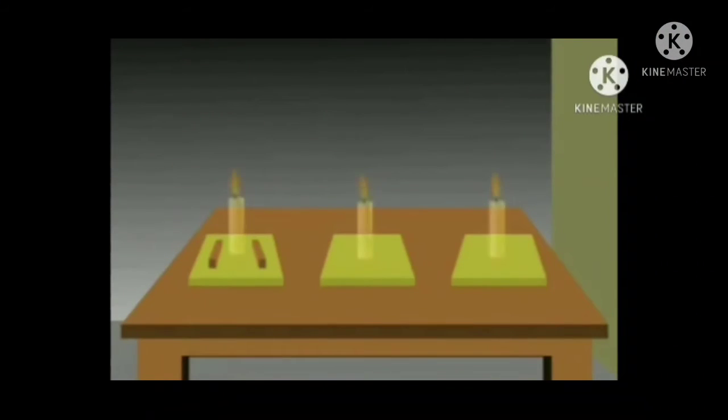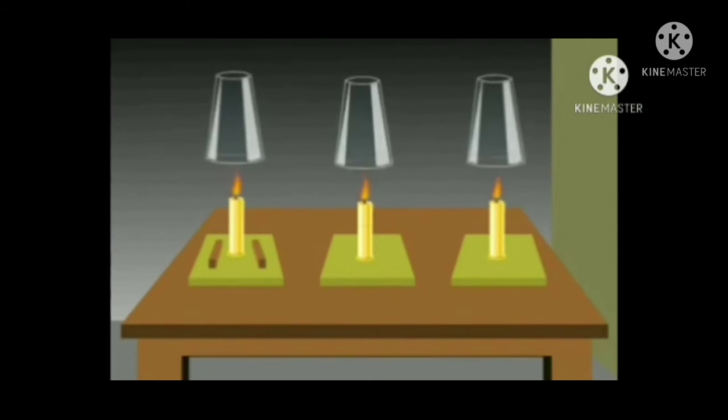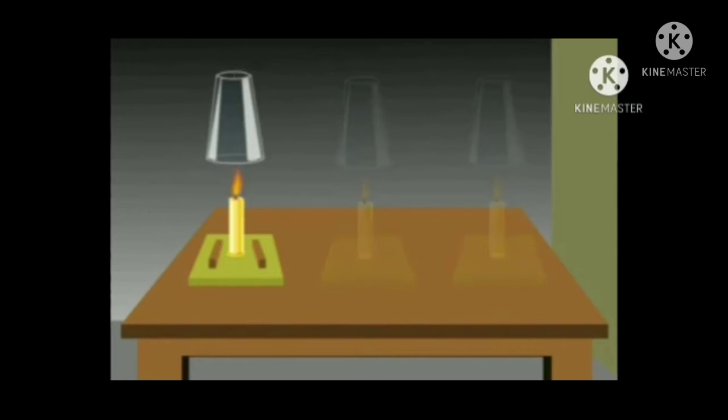Moving on, what are the criteria for combustion? As you know, oxygen is required for combustion. So let's do an activity based on this. Fix a lighted candle on a table. Put a glass chimney over the candle and rest it on a few wooden blocks in such a way that the air can enter the chimney, as in case 1.